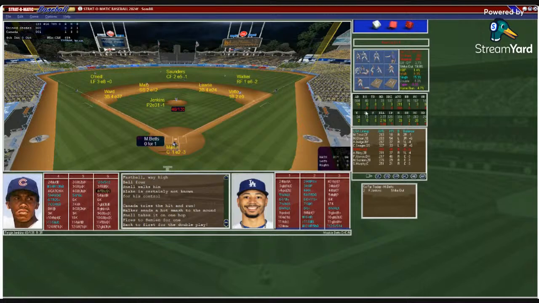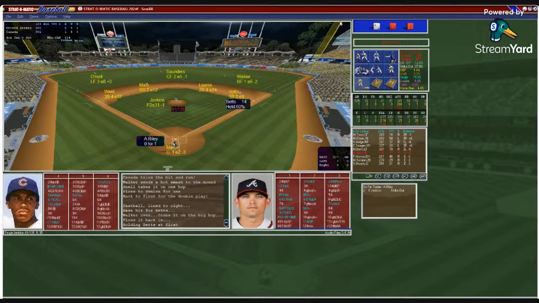Martin puts down the sign. Jenkins with the windup, pitch to Betts, and that's going to be a base hit for Betts to right field. So the U.S. puts the tying runner on. We'll see what Austin Riley can do. He's 0 for 1.